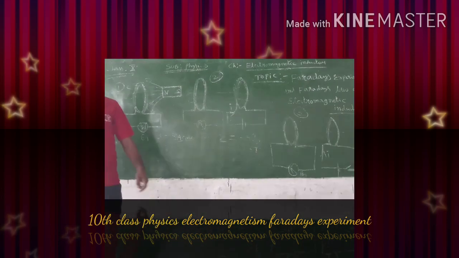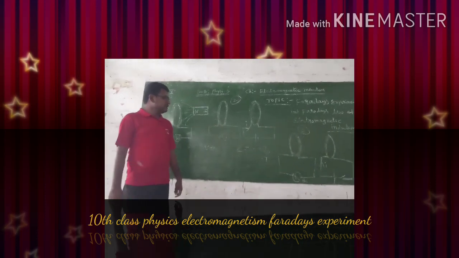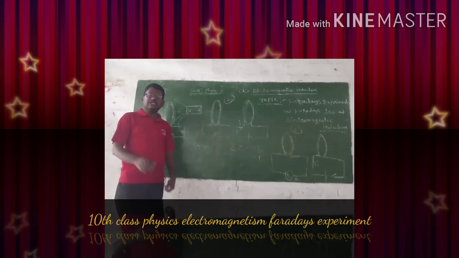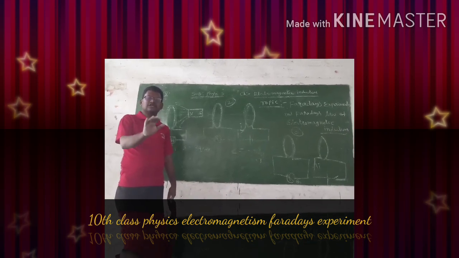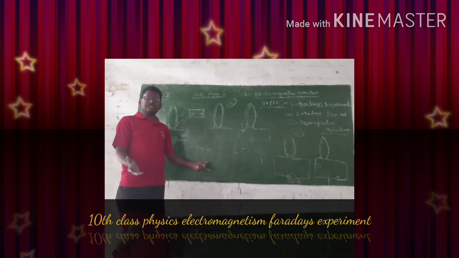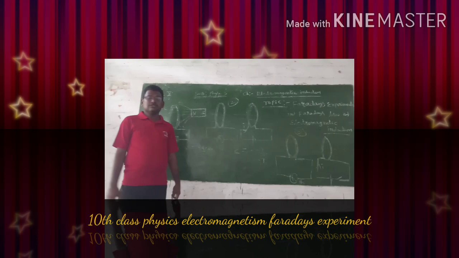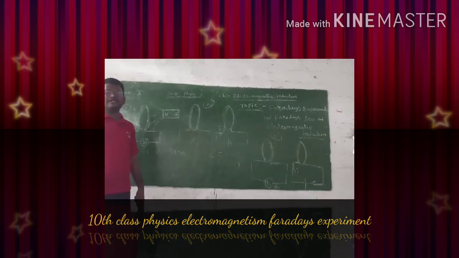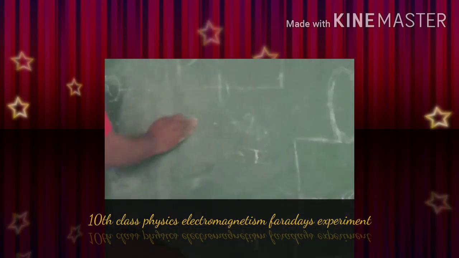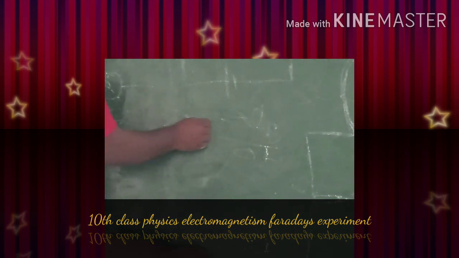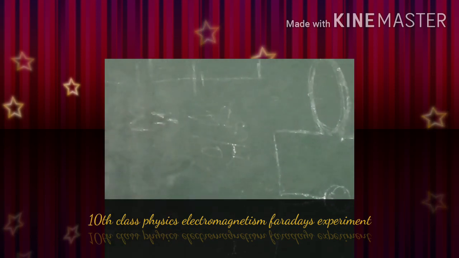This is Faraday's law of electromagnetic induction. That means, according to Faraday, the induced EMF is directly proportional to the rate of change of magnetic flux through a coil. Or else, the induced EMF in a coil is equal to the rate of change of magnetic flux through a coil. This is Faraday's law of electromagnetic induction. And in this expression, we can put a negative sign, and we can explain this negative sign according to Lenz's law.